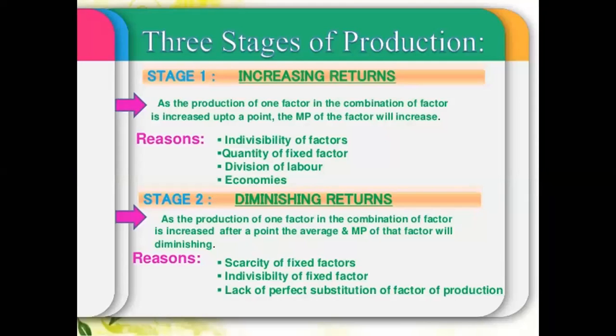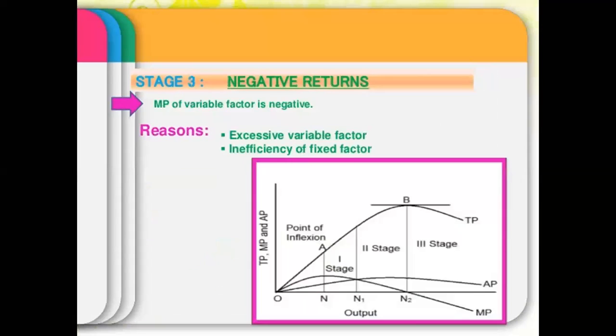Now, 3 stages of production. Stage 1, increasing returns. As the variable factor is combined with the fixed factor up to a point, the MP of the factor will increase. Reasons, I told you: better combination of factors, division of labor. Second is diminishing returns, and third is negative returns.